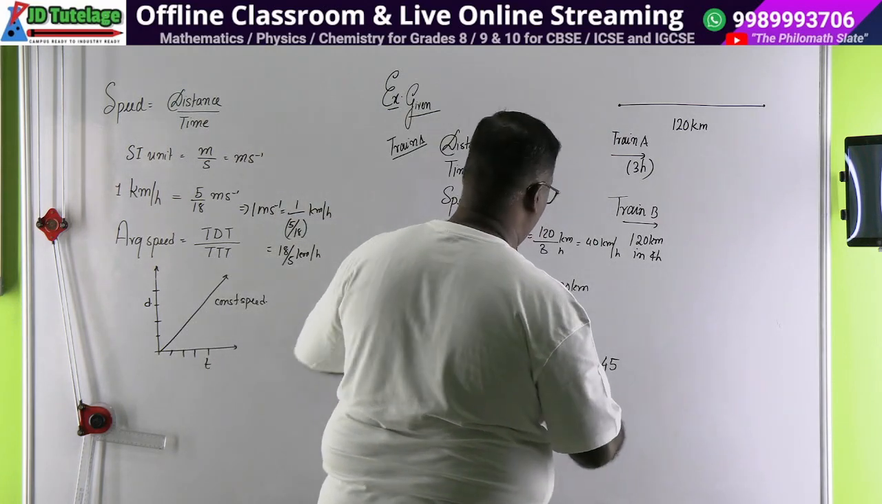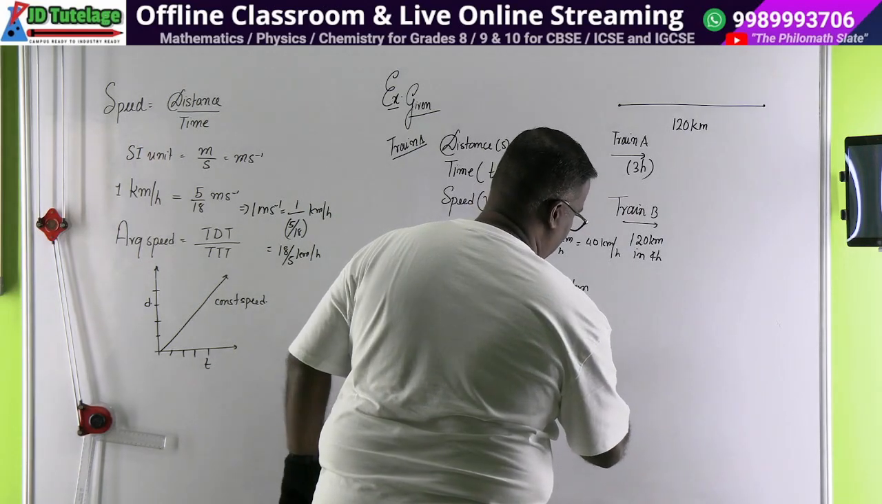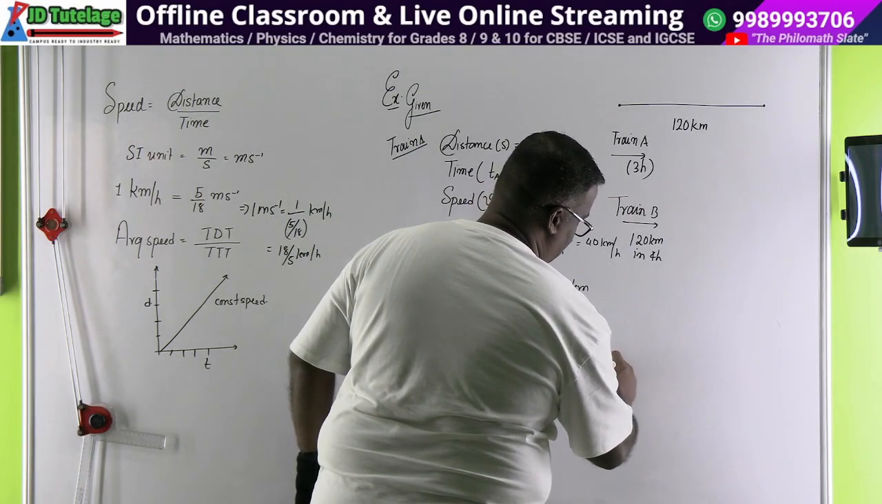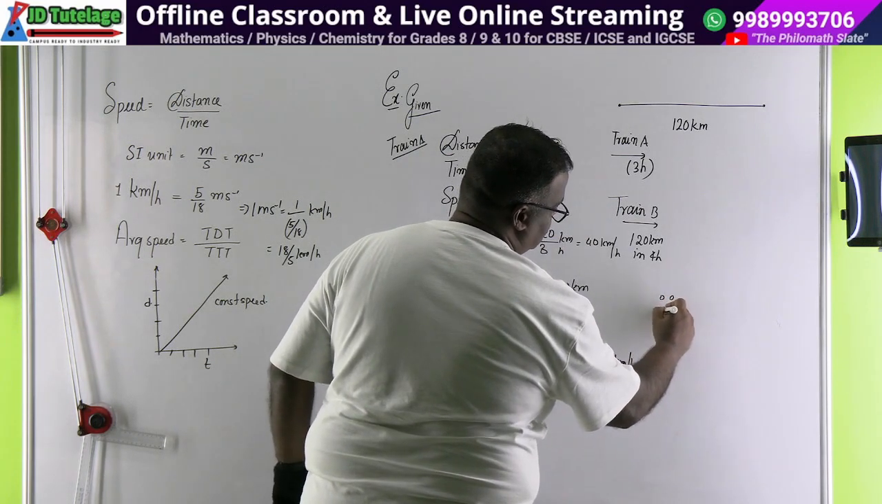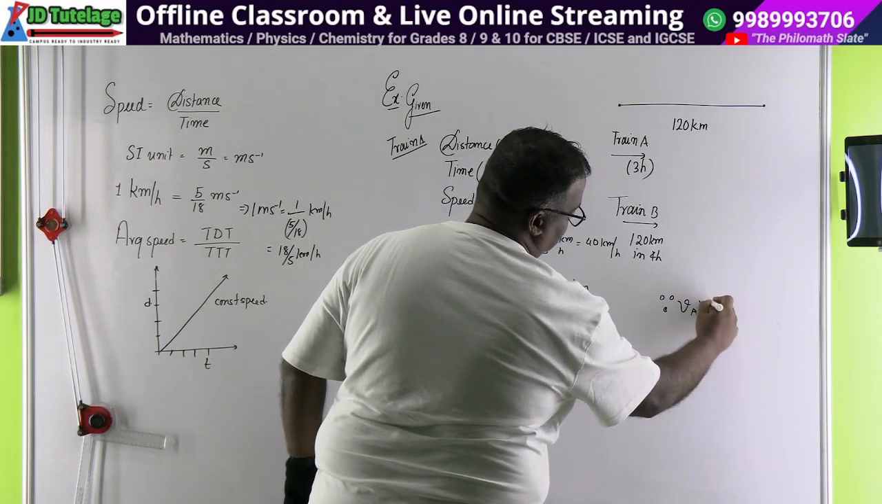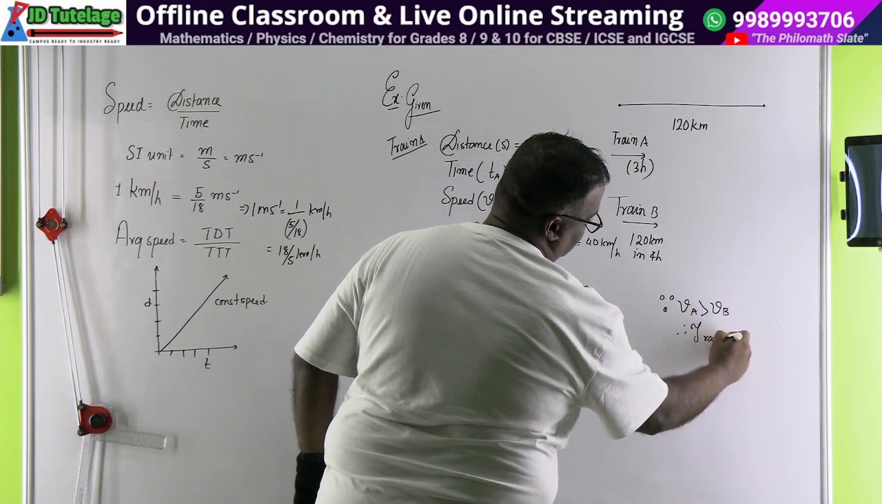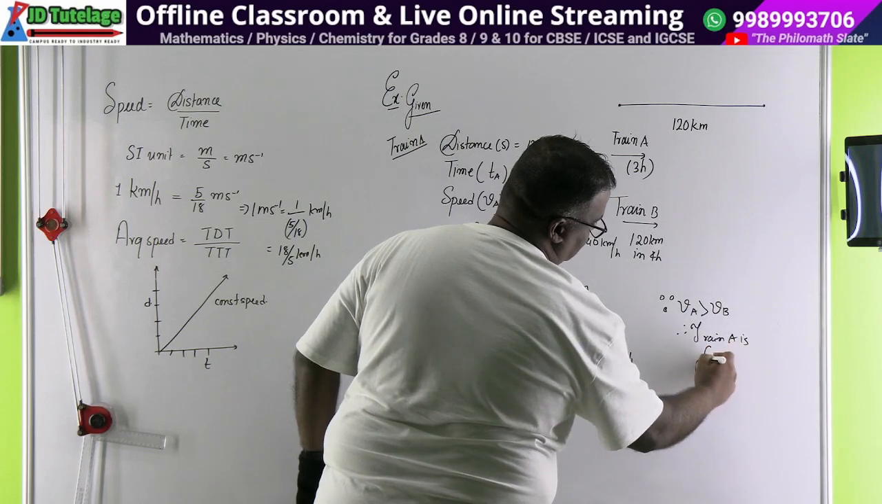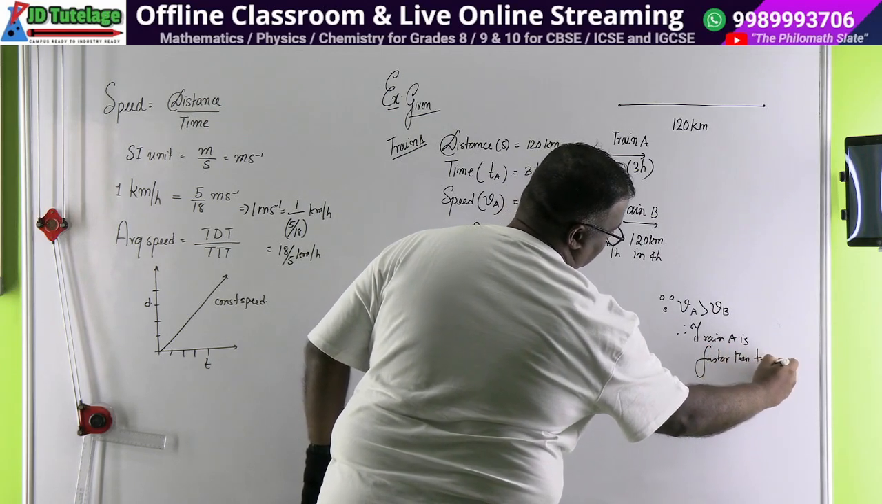Oh, this is 120. Why am I writing 180? Wait, hold on. 120 upon 4. So this is 30 kilometer per hour. So you write, since VA is greater than VB, therefore train A is faster than train B. बस आंसर खत्म.